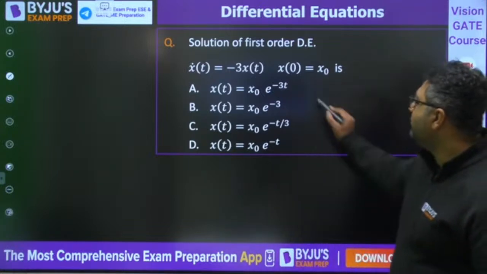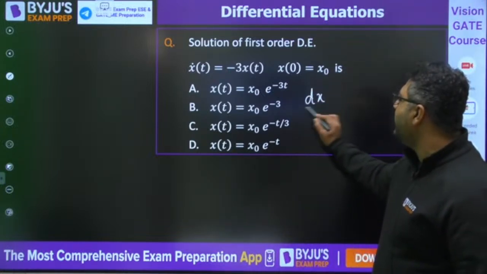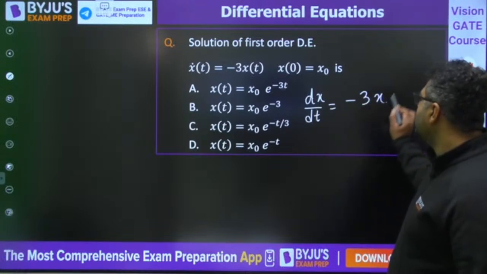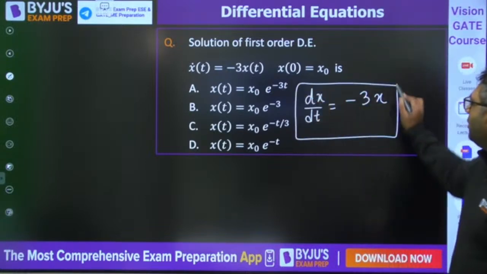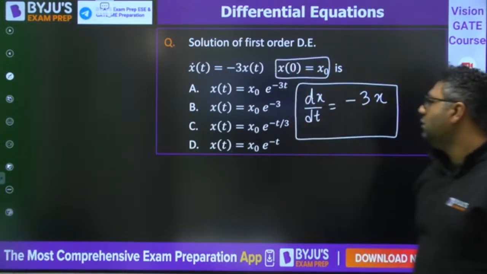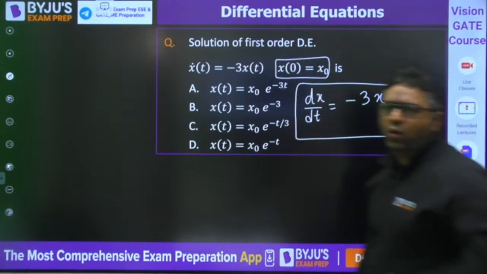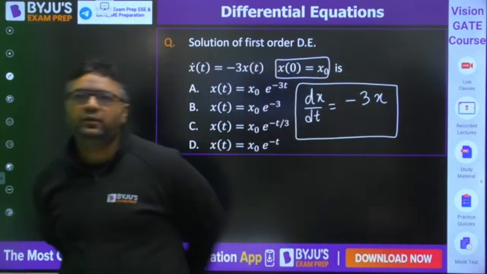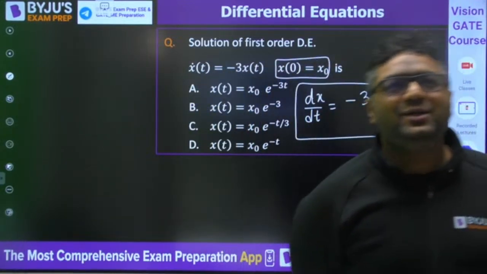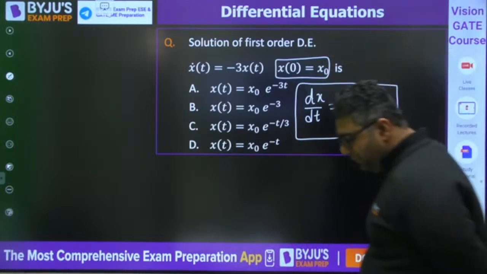So you can see this time the equation is dx by dt is equal to minus 3x. They have given that when t is 0, x is x naught. Find the right solution. They are all previous year's questions. Wonderful. Solve this. So guys, we are going for good practice.